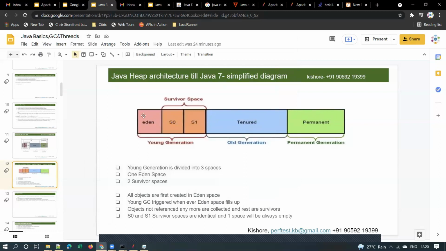That heap memory will have these different partitions: the young generation, old generation, perm gen. And please note that this heap architecture is till Java 7. From Java 8 onwards, there is a small difference. We discussed that, but basically this is the high level architecture of a Java heap.